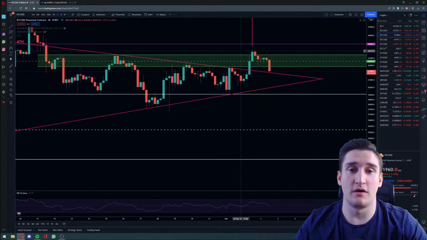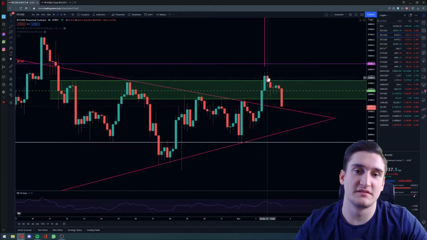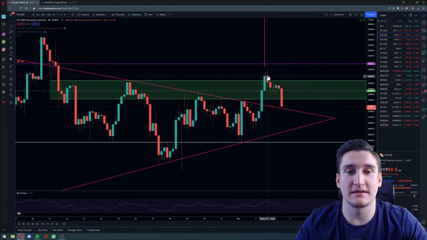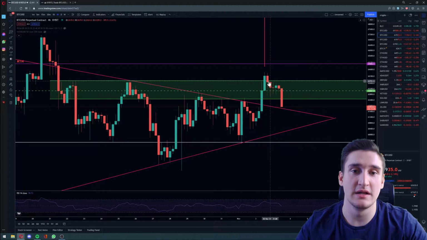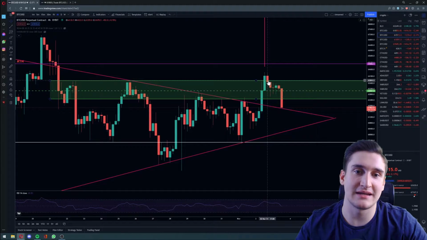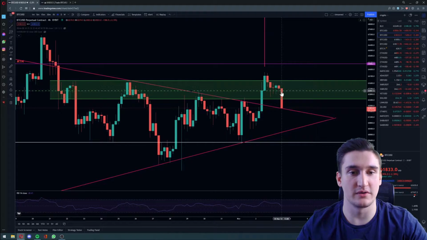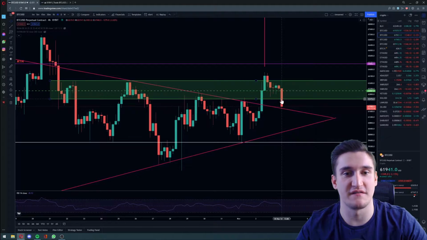As we saw at the 4-hourly time frame, as I called in yesterday's video, if we would close this 4-hourly candle here above that green upper trend line at $63,800, in my opinion, it's most likely that we just see a bounce here. We didn't close the 4-hourly above that trend line, so I said it's pretty likely that we will see a bigger dump down here, or at least to the lower trend line here at $62,500.